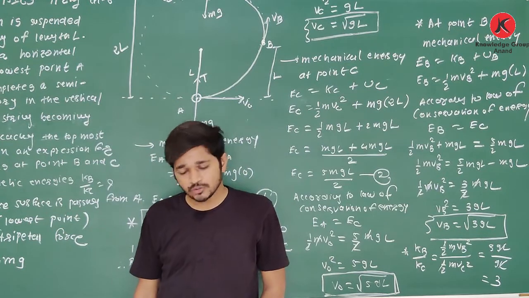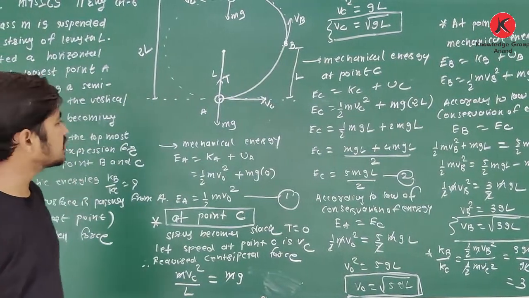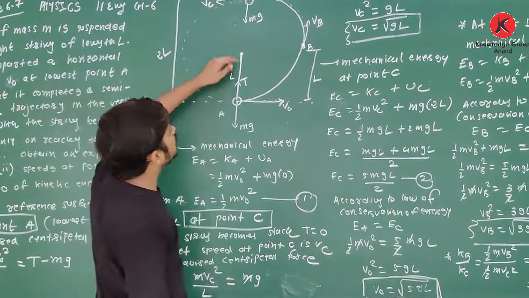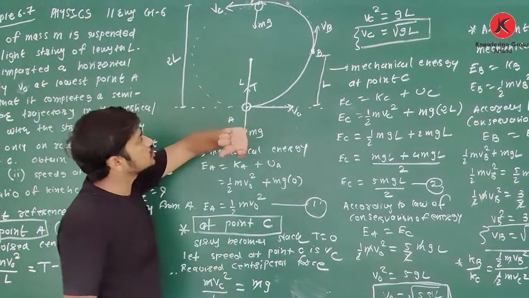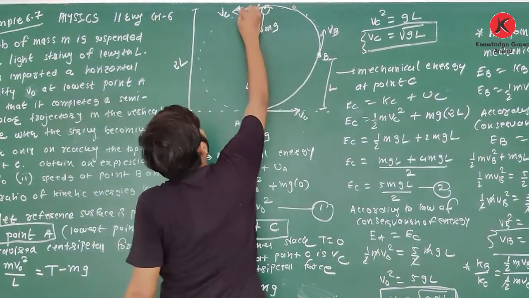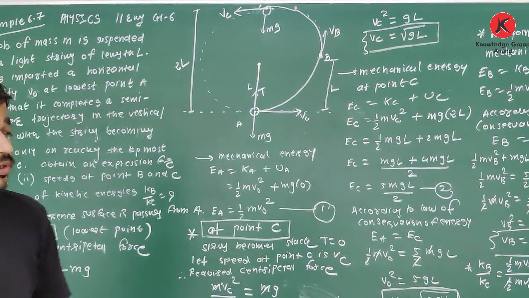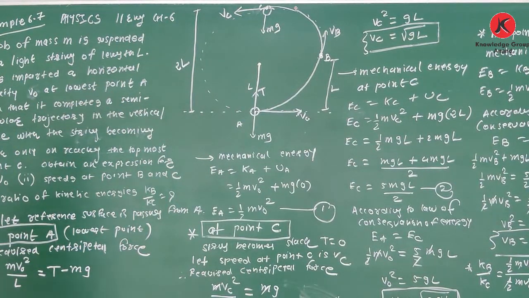Clear about this? You have to solve this question. It is an easy question. Okay, one last question is there. If we release the string here, what happens to its motion? Then this bob will perform a complete circular motion like this. Clear about this? So it is one important question from chapter number 6.